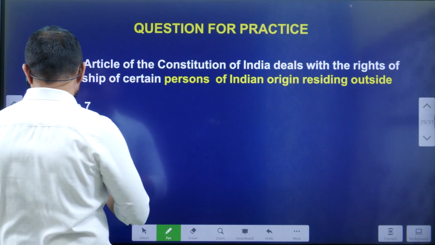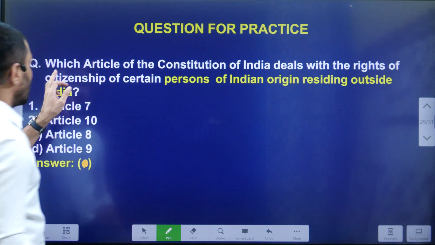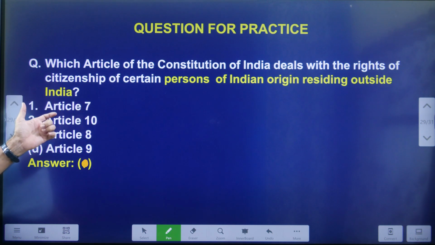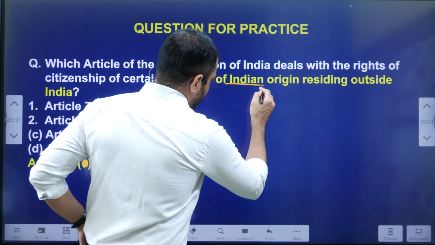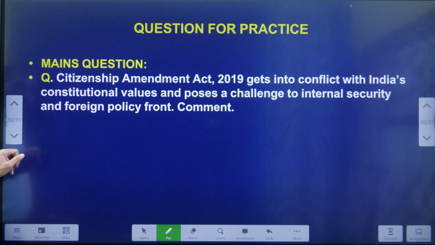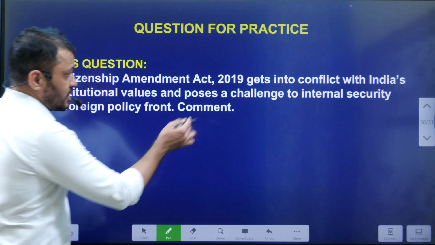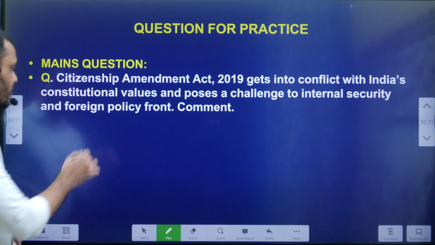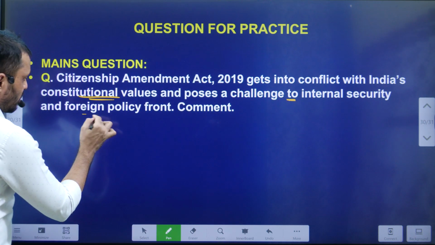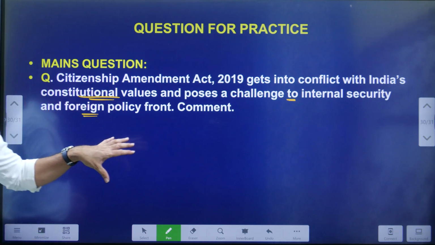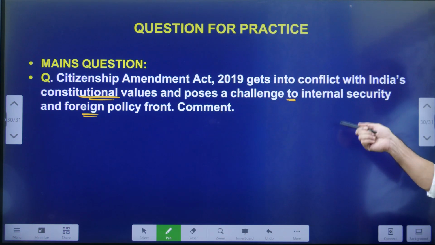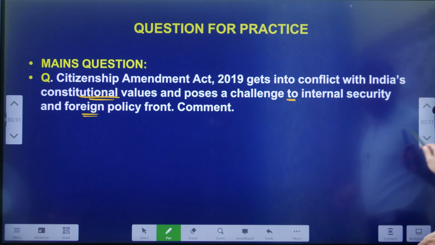Okay, today's video question, friends. Which article of the Indian Constitution deals with the rights of citizenship of certain persons of Indian origin residing outside of India? Which article? Next, mains question: the Citizenship Amendment Act 2019 gets into conflict with India's constitutional values and poses a challenge to internal security and foreign policy. Discuss in which way it is going to affect foreign policy as well as the constitutional values and internal security of the country. Try to answer this question.